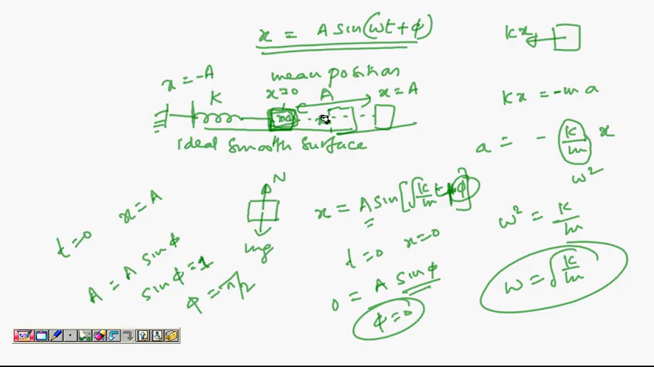When the block was at mean position, if you switch on the stop clock, your phi is 0. So phi is telling you from when you started observing the motion. So it is called the phase constant, and it depends on from when you started observing the motion, which is the initial condition. Okay, so we have seen all the terms in this SHM.